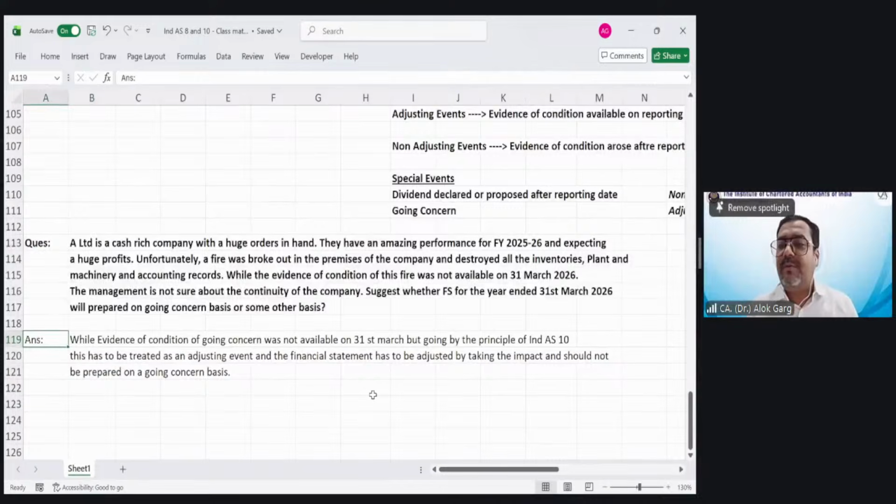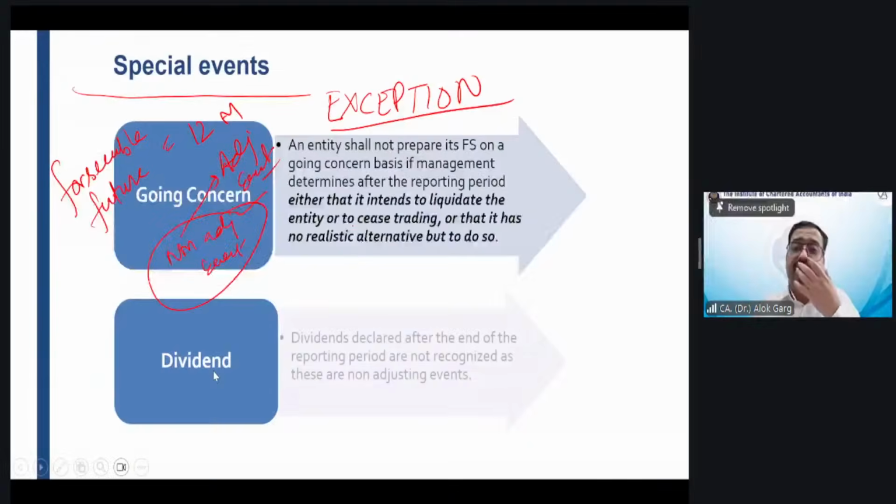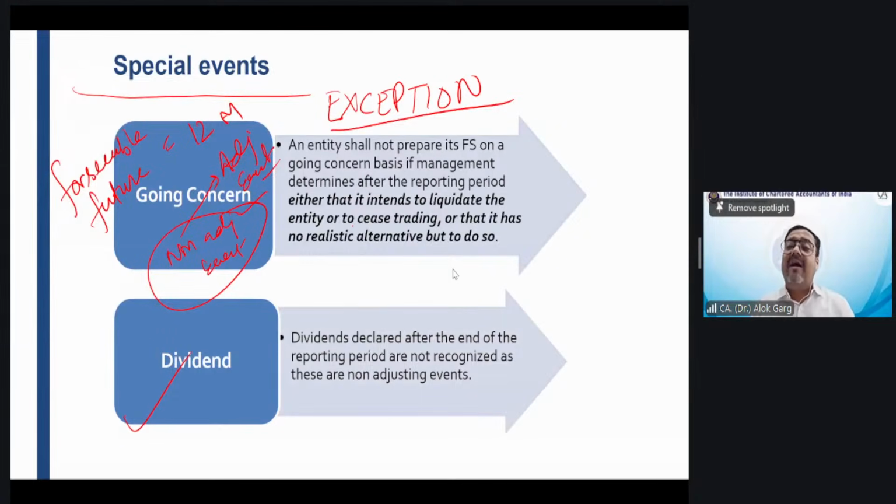Rohan is saying this should be prepared as per liquidation basis because going concern is affected by an event after the reporting date. Yes, you are absolutely right. Now the second example, the second special event, is dividend. So friends, dividend declared after the end of the reporting period.